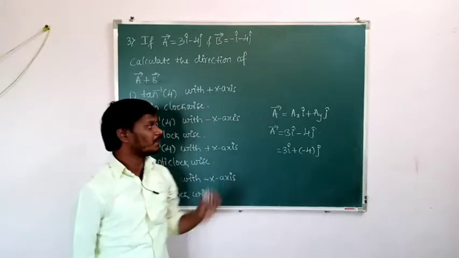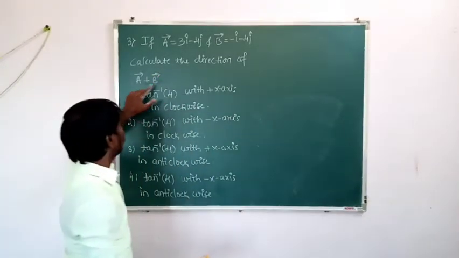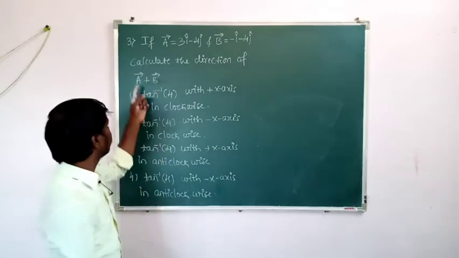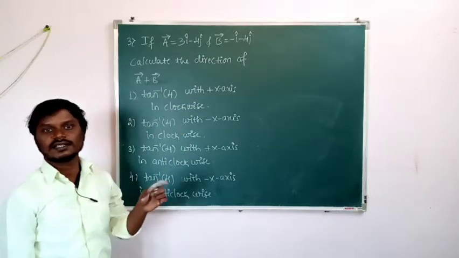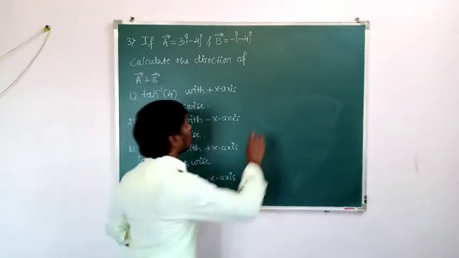Okay, then what is our question? Calculate the direction of the addition of vector A and vector B. First we are going to add these two vectors. Then we are going to find the direction of vector A plus vector B. Then the solution for the third question.